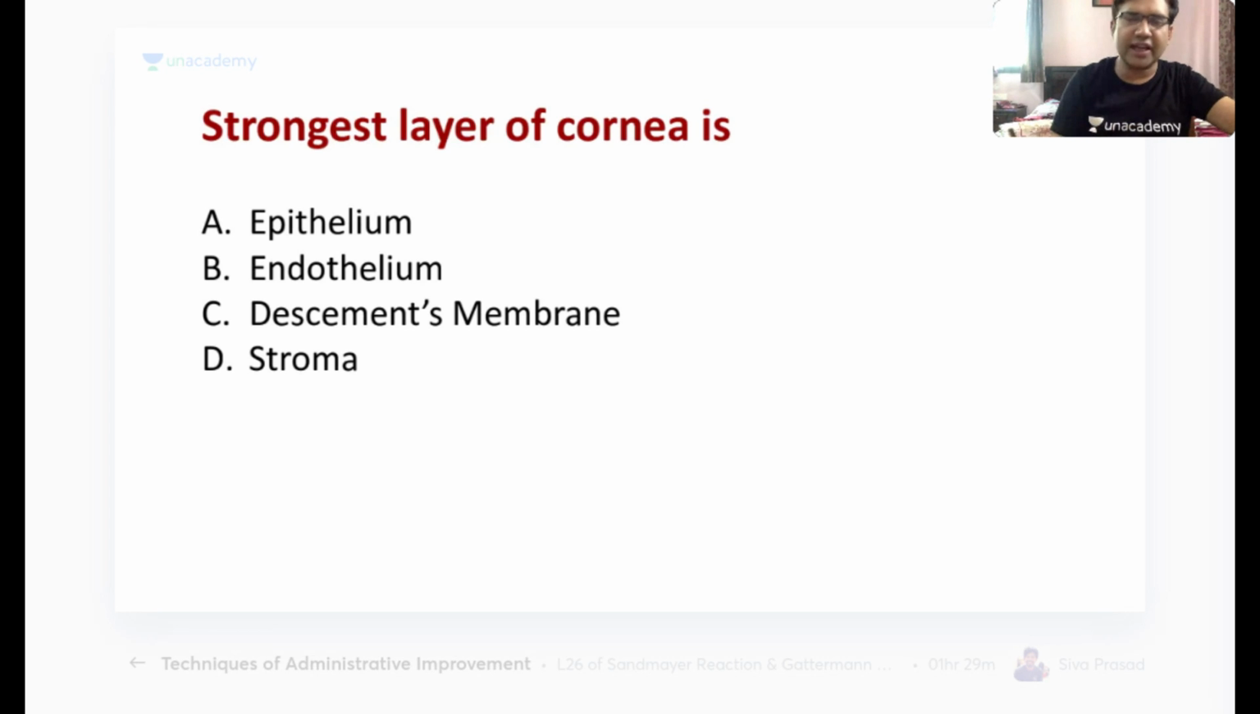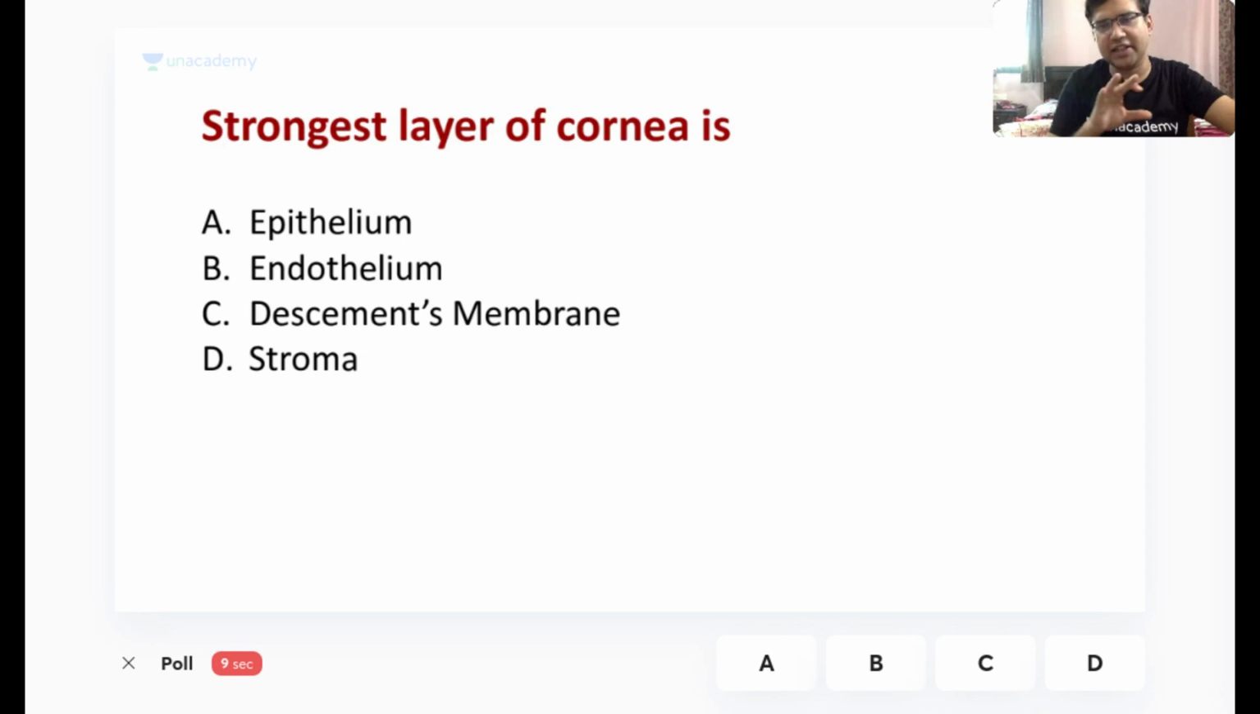So next question, I have just discussed it for you. The strongest layer of the cornea is epithelium, endothelium, Descemet's membrane, or stroma. You have 15 seconds to answer. For those students who have just joined, this would be a rapid revision session. In these 60 minutes, I would try to do 60 questions for you, the 60 most important questions. So very good.